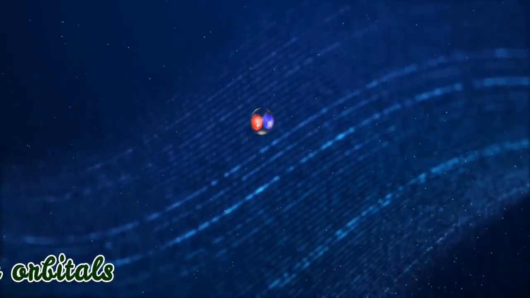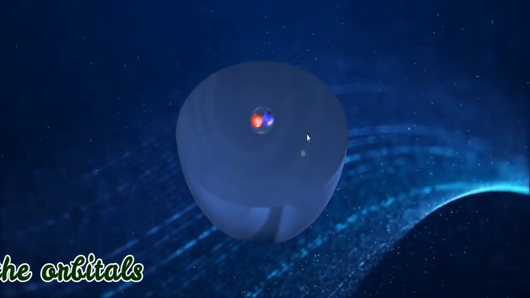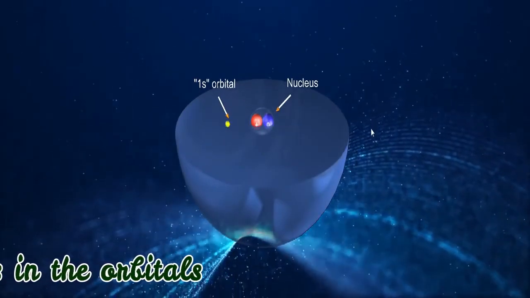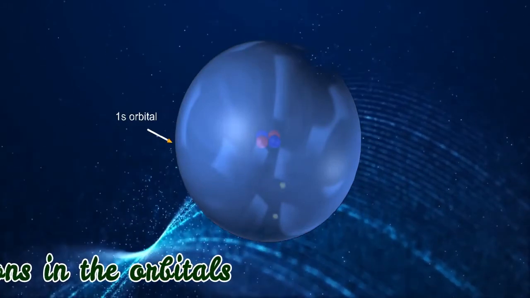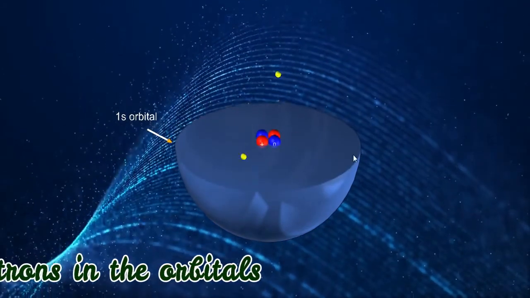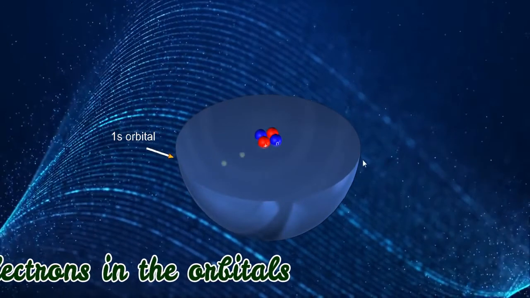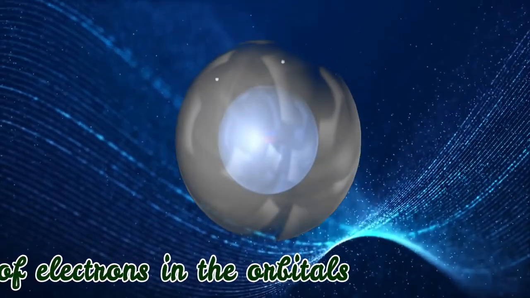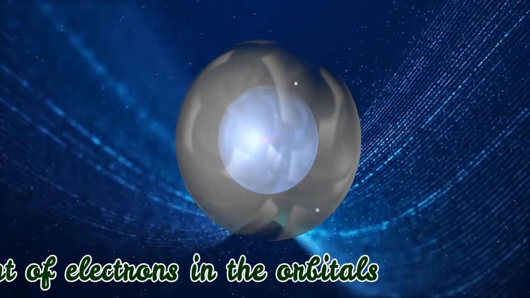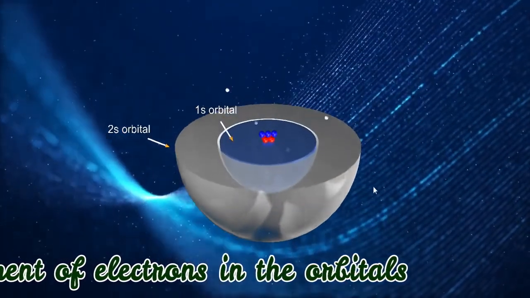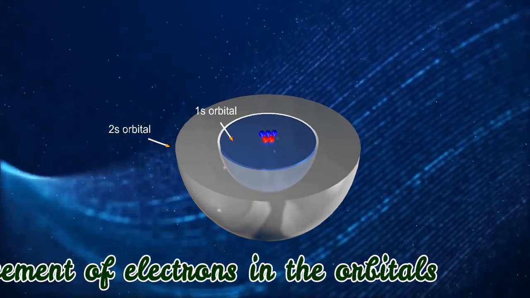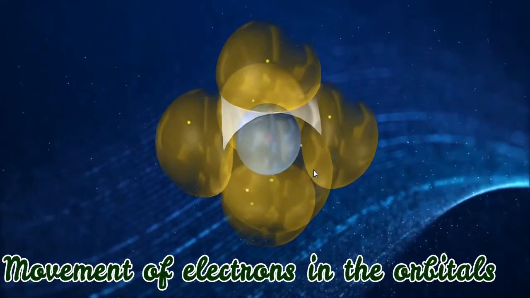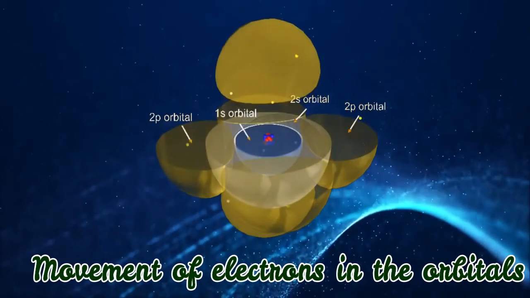this is the 1s orbital, and you can see the electrons, little particles, moving very, very fast in different axes. See, the electrons are moving. The yellow dots are the electrons which are moving without colliding with each other. Okay, right? Now after 1s, we are seeing the 2s orbital. Again, more and more electrons are rotating, some inside 1s and some outside 1s. Then comes the p orbitals. Here also see, in the different p lobes, the electrons are moving. See, 1s, 2s and 2p, wonderfully explained in the picture, right?